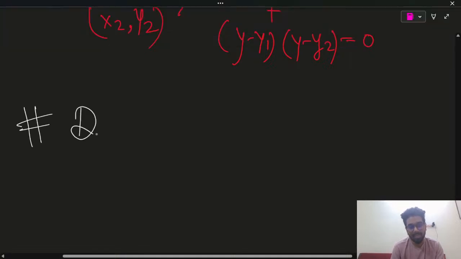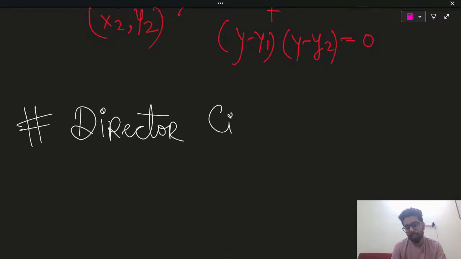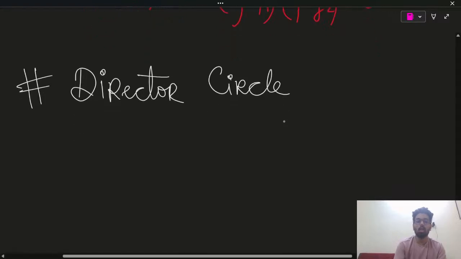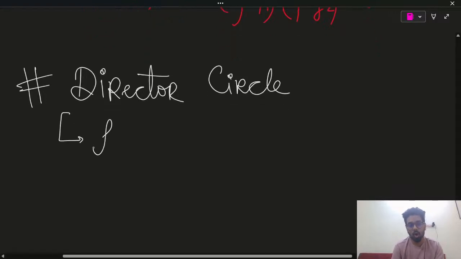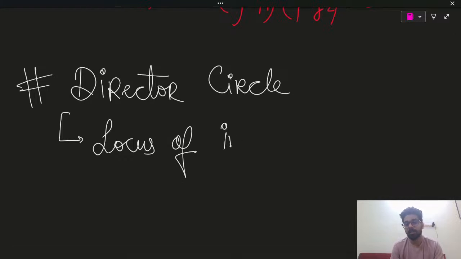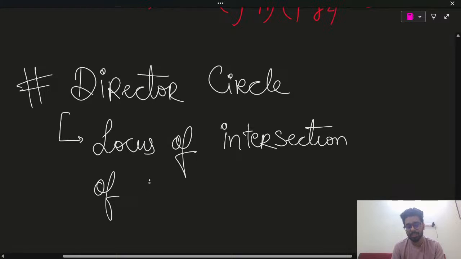So, director circle is basically, you can say, a locus of the intersection of perpendicular tangents. This is something wonderful. And I will write the equation, very simple. Intersection of perpendicular tangents.